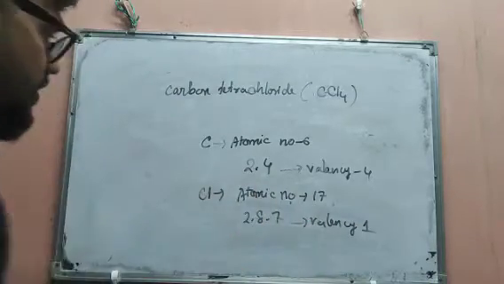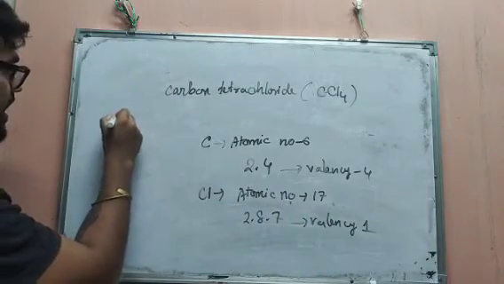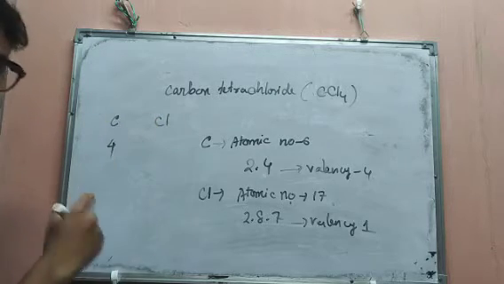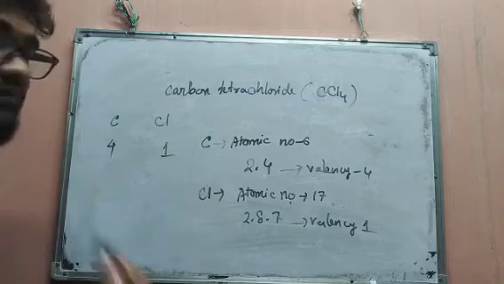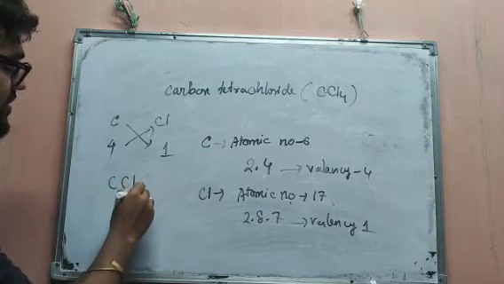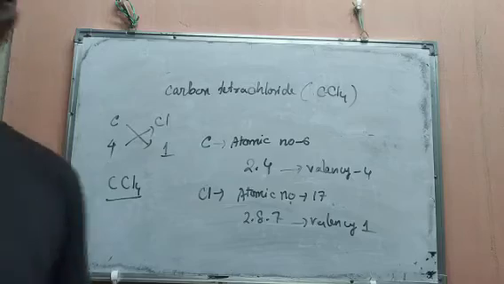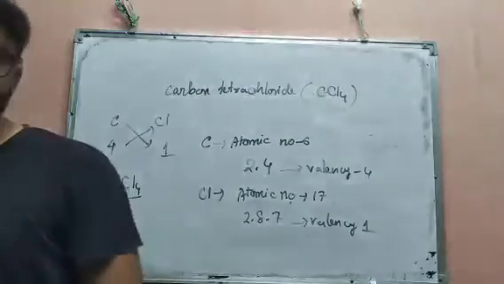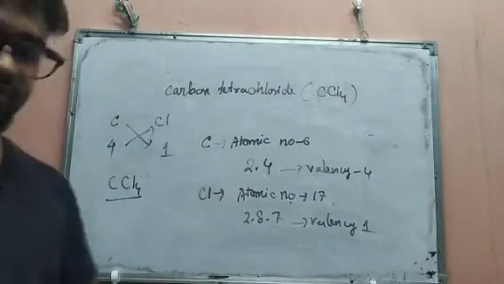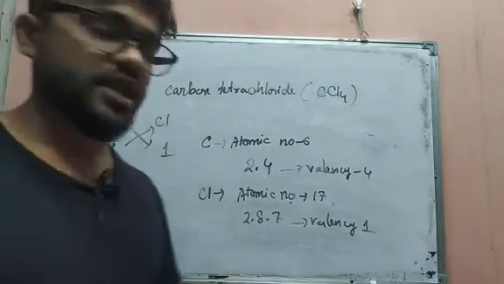So now what will happen? See, carbon is there and chlorine is there. Here it is 4 valency, here it is 1 valency. Then do the crossing. What will you get? CCl4. In this way, you can find the chemical formula of any compound.